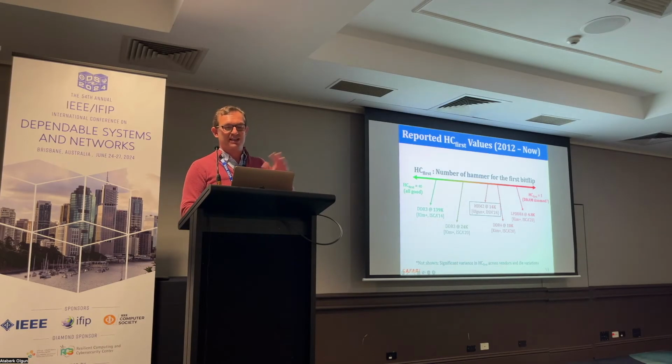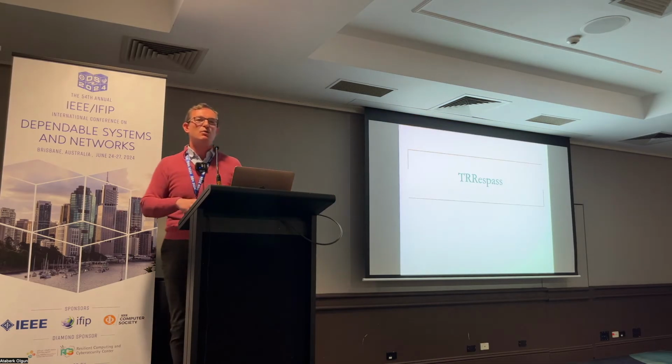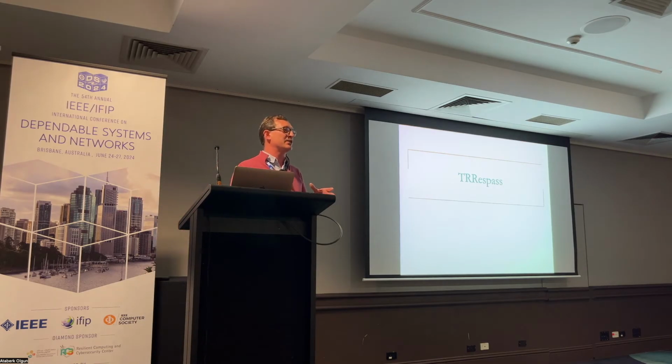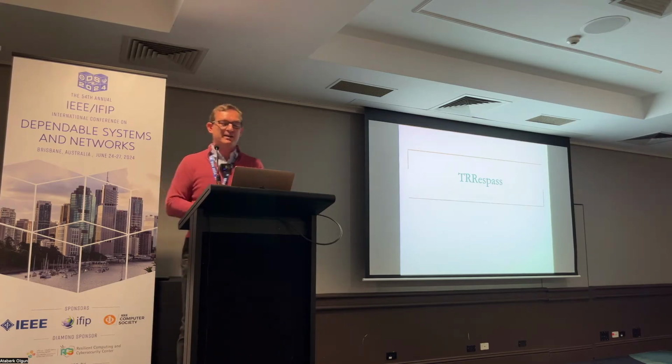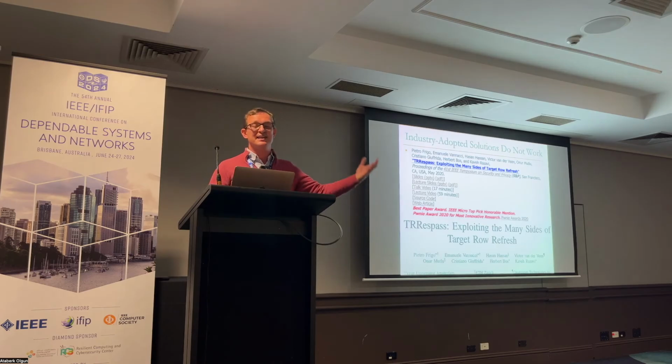You can see interesting numbers of how many activations you need to induce a bit flip. We're marching towards almost 1. And at that point, DRAM may not be scaling, and maybe we should really do something else. We also wanted to understand what kind of solutions manufacturers put in, because they were relying on security by obscurity, meaning, oh, we solved the problem, trust us. We basically said, can we reverse engineer what's going on in existing DRAM chips and bypass these mitigations? And that's essentially what this work did.